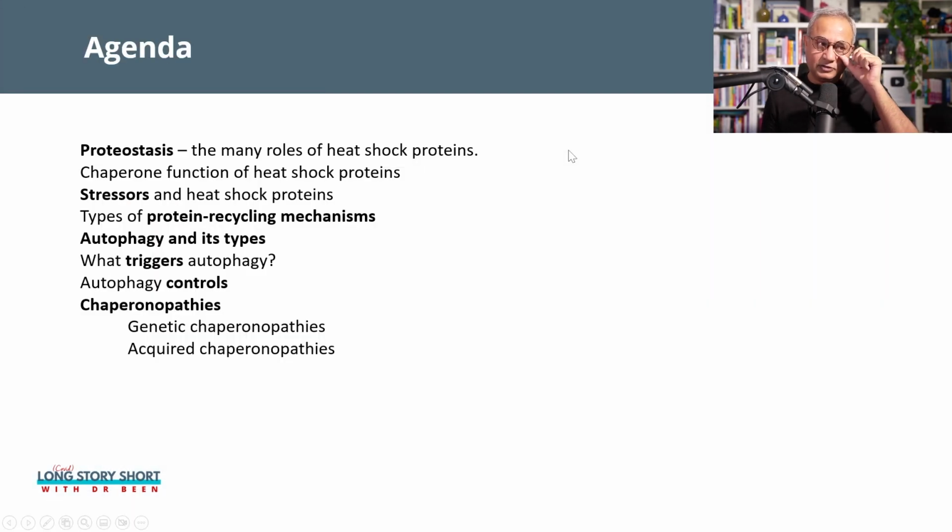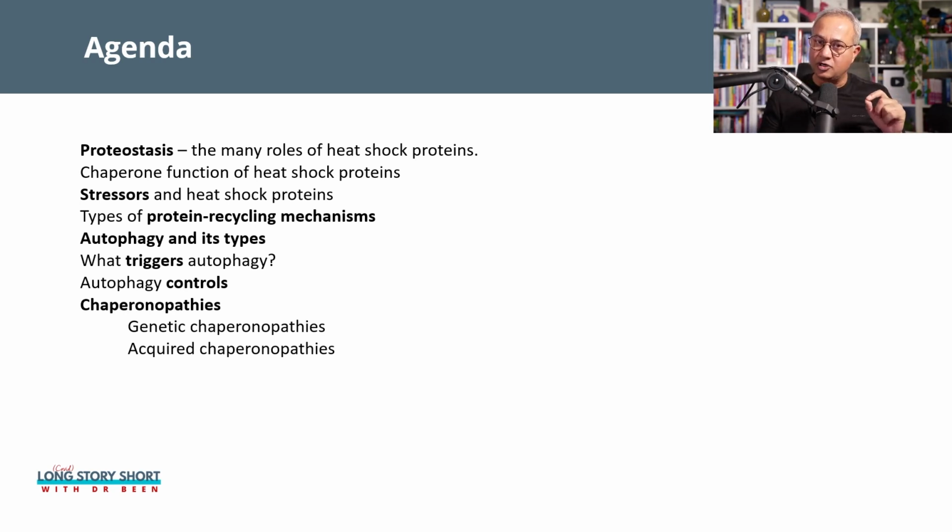What we'll do today is talk about proteostasis. Proteostasis is when proteins are being made in our cells, these proteins function, and then those proteins are broken down. This production and breaking down of protein is always in balance. We do not produce more protein than we break down, as that would cause overgrowth of proteins. Similarly, we do not break down more than we produce, because that would cause tissues to start getting damaged. So there is always a balance between them, and that balance is called proteostasis.